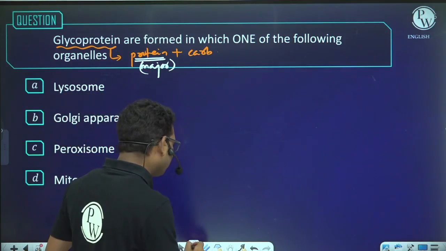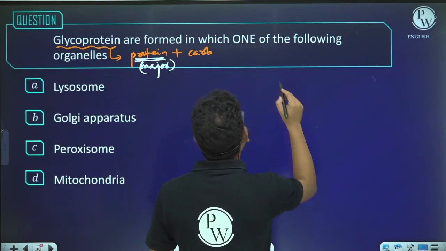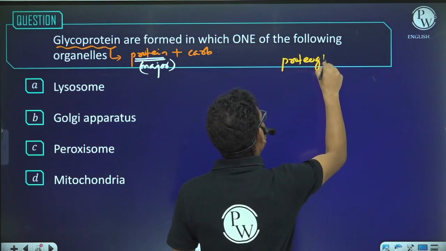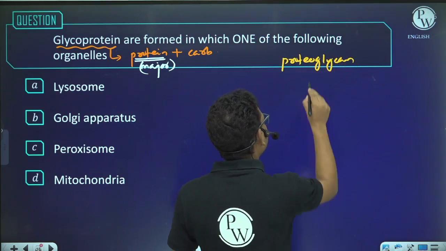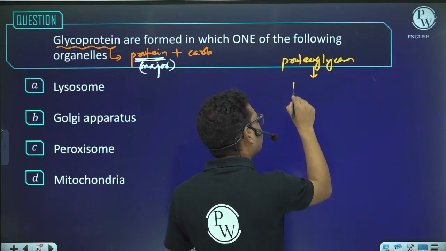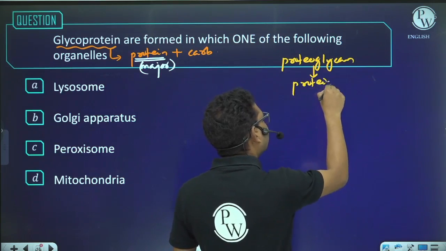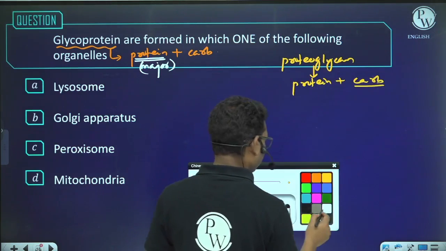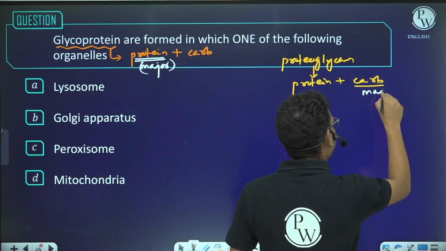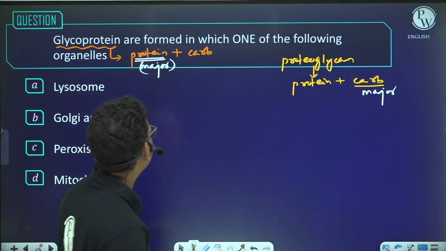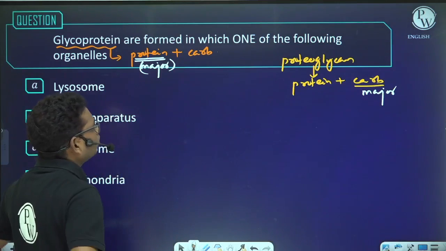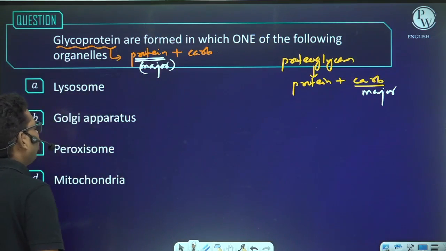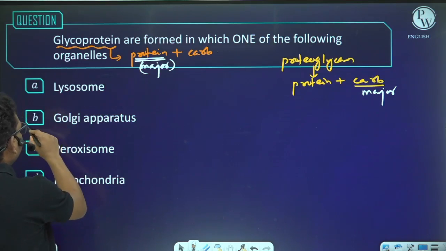You have another more or less similar term, and that is proteoglycan. In this case also we have two components: one is protein and second is carbohydrate. And in this case, the carbohydrate is the major component. Now, glycoproteins are formed in which organelle? It is the Golgi complex.